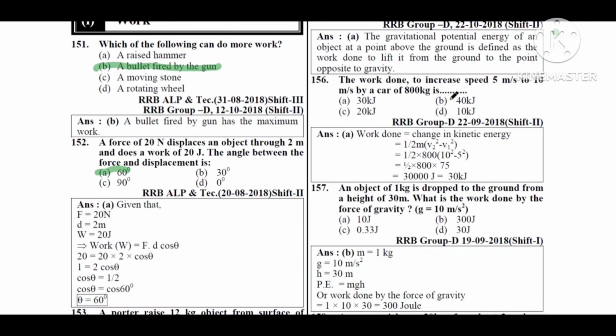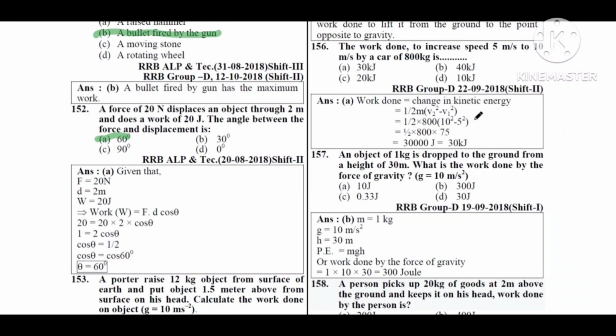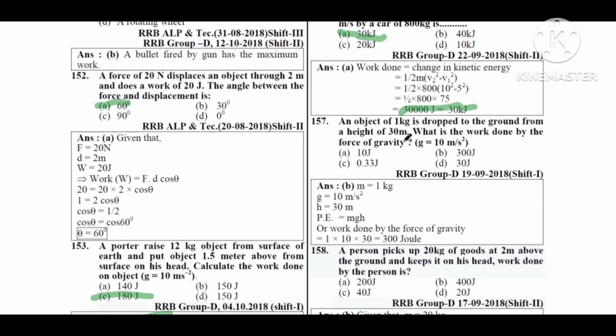Next question. The work done to increase speed from 5 meter per second to 10 meter per second by a car of 800 kg is option A 30 kilojoule, option B 40 kilojoule, option C 20 kilojoule, option D 10 kilojoule. So the work done ಕಂಡುಹಿಡಿದಾಗ, work done is equal to change in kinetic energy. So formula half into m into v2 square minus v1 square ಮಾಡಿದ್ರೆ ನಮಗೆ 30 kilojoule ಬರುತ್ತೆ. So ಆನ್ಸರ್ ಆಪ್ಷನ್ ಎ 30 kilojoule.